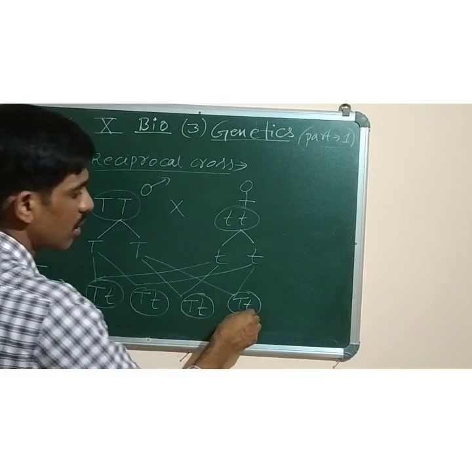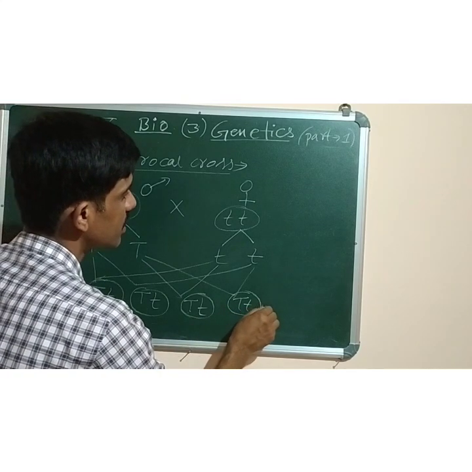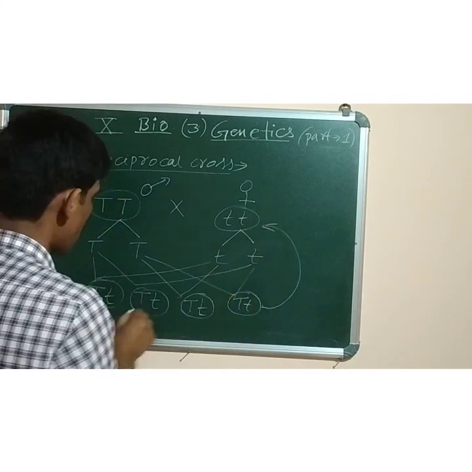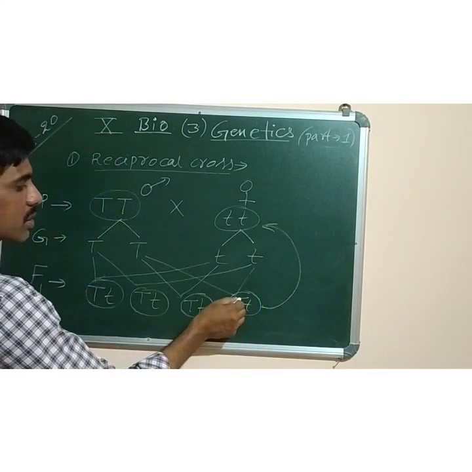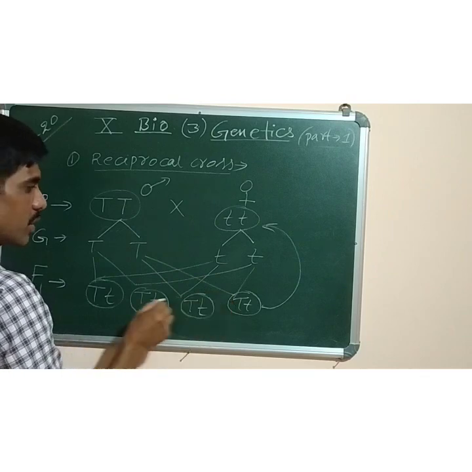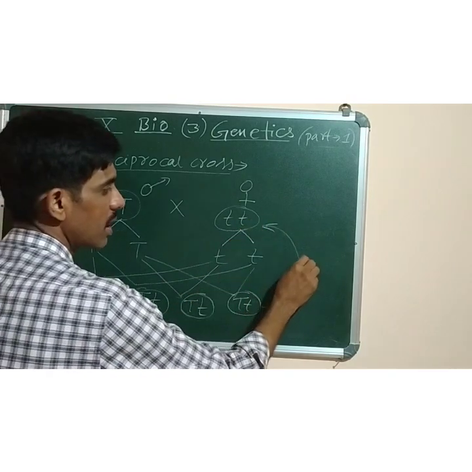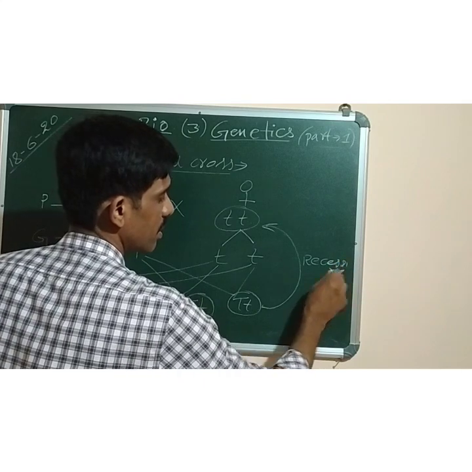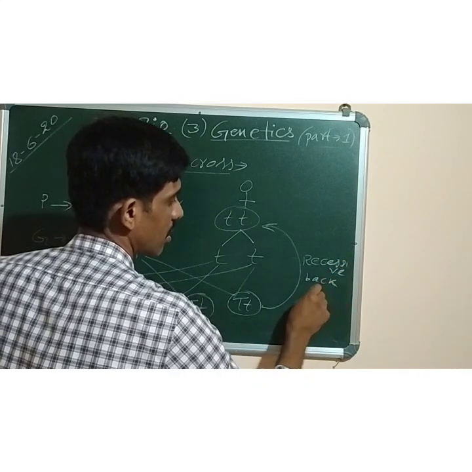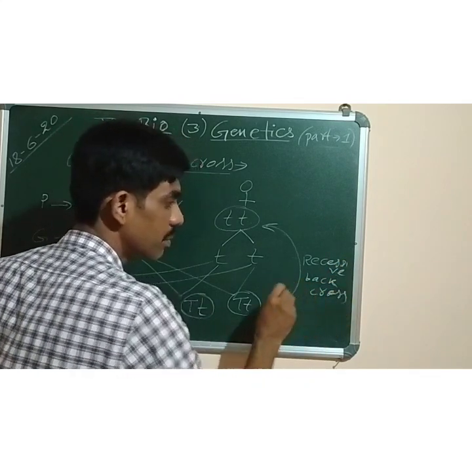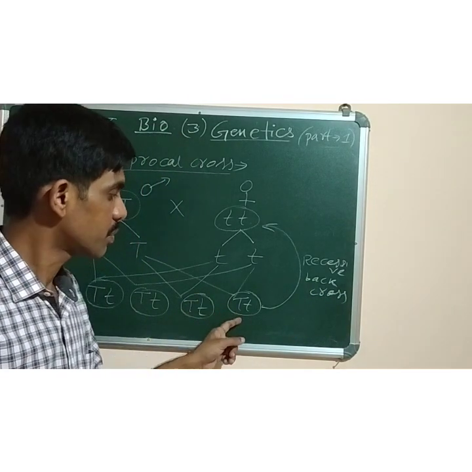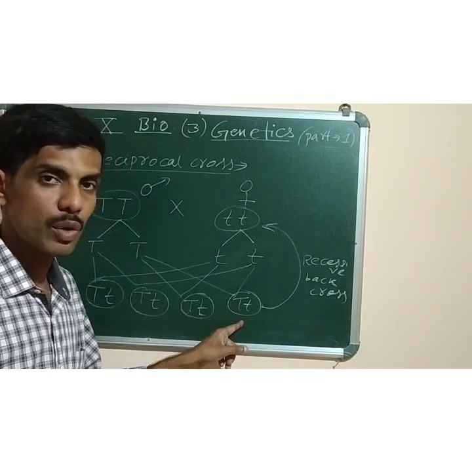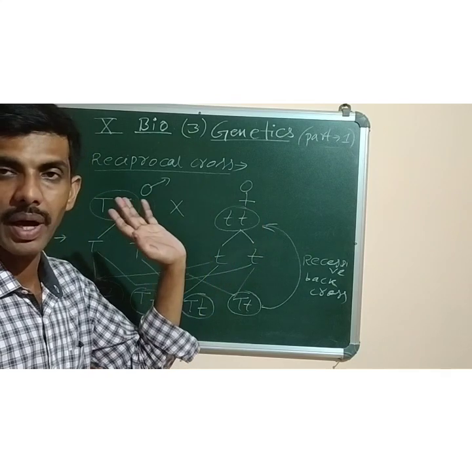Back cross means a cross between F1 hybrid, if it is crossed with either this one or this one, any one. Suppose it is crossed with this one, it is called recessive back cross. So how to define recessive back cross? A cross between F1 individual with the recessive parent.